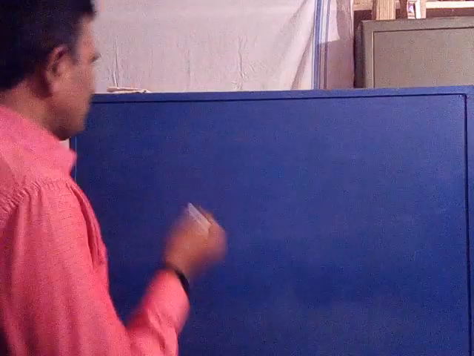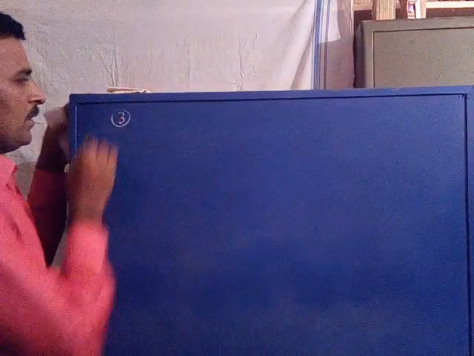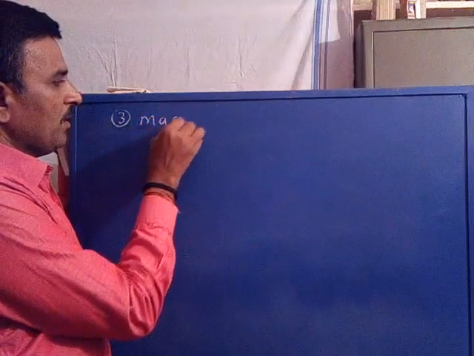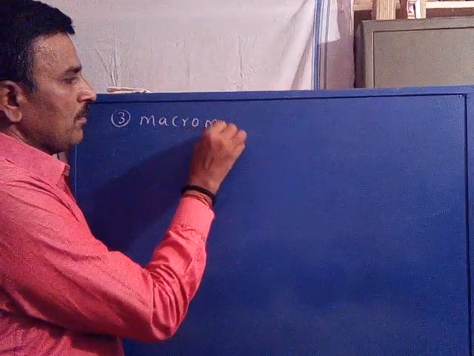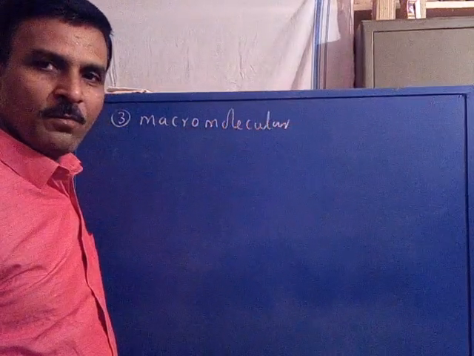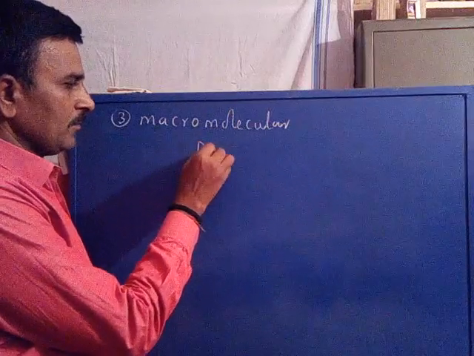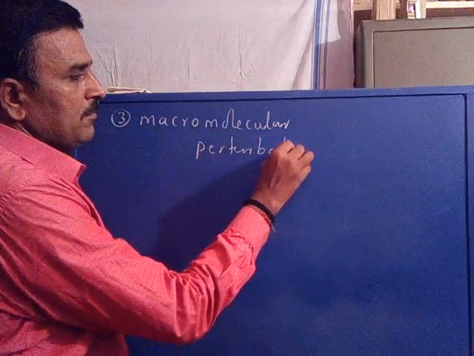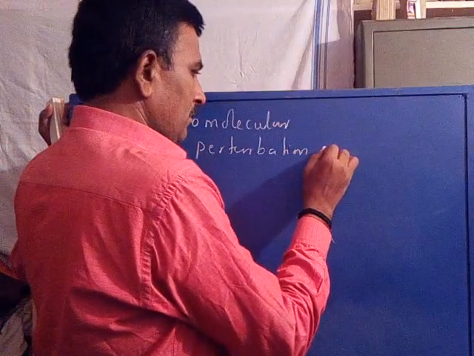Now the third theory of drug receptor interaction is macromolecular perturbation theory.